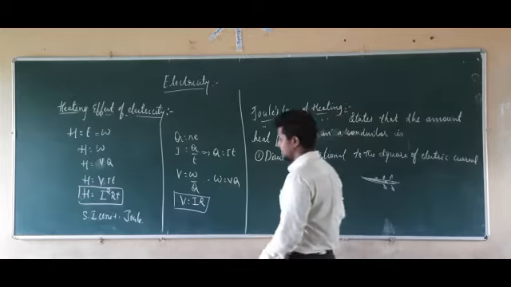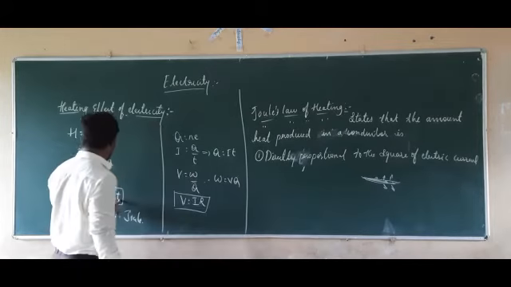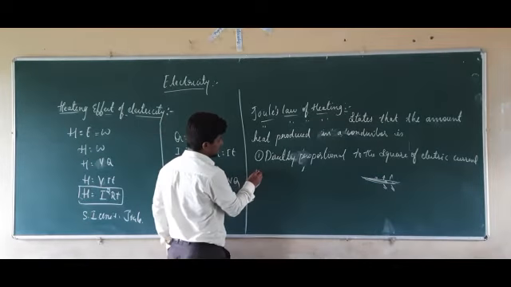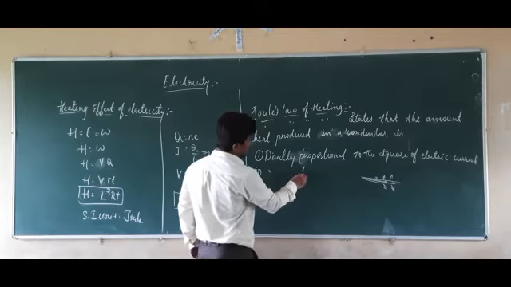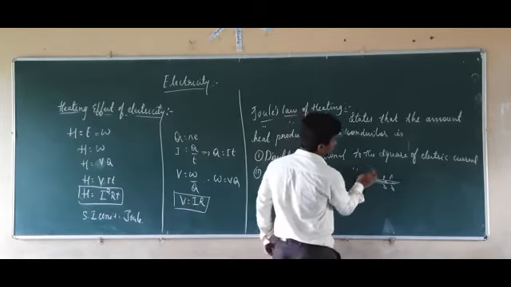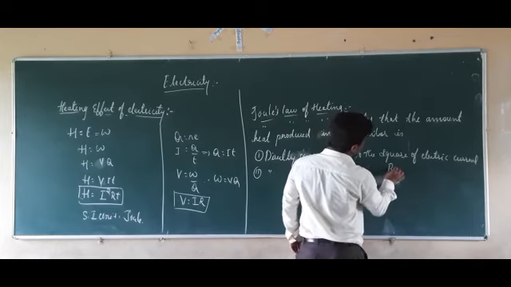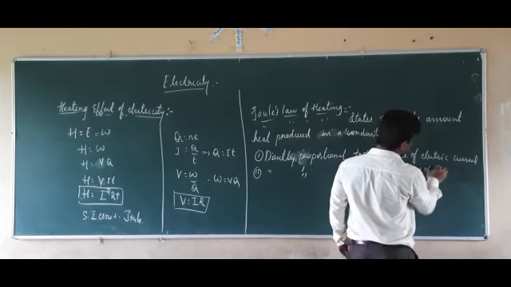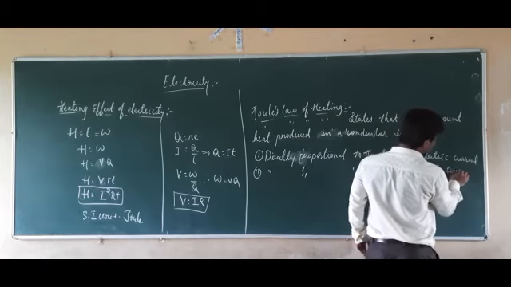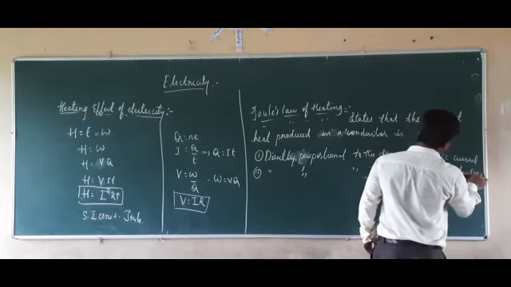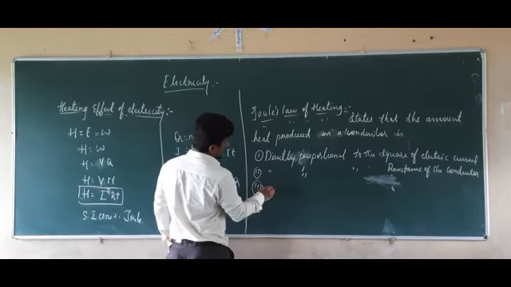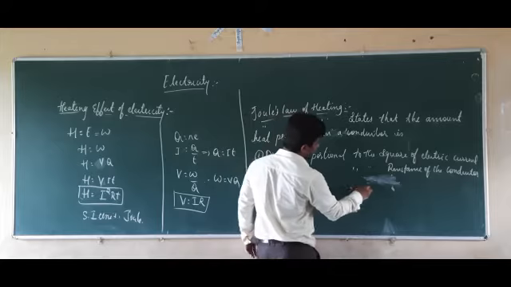Second thing, if we take I and T as constant, it is directly proportional to the resistance of the conductor. In the third case, it is directly proportional to the time taken.